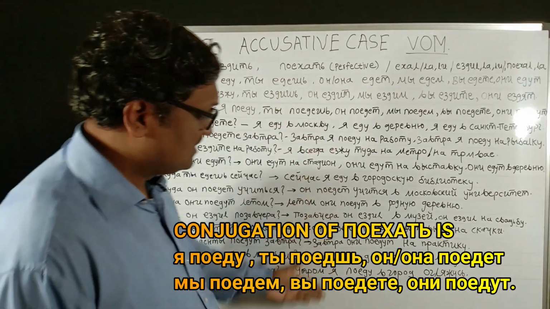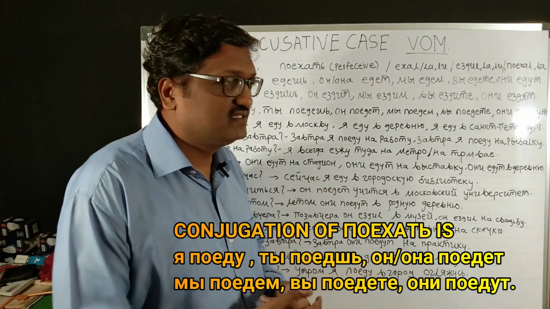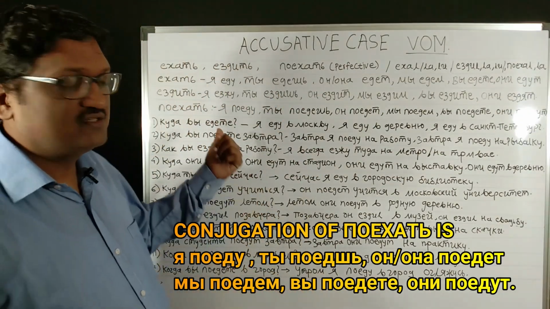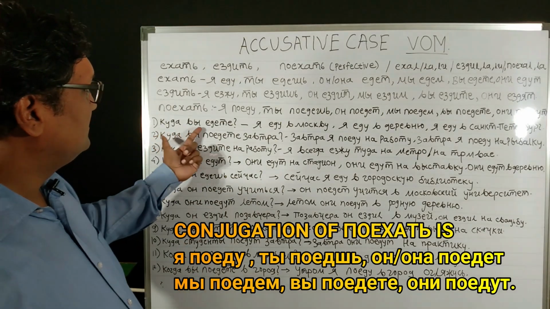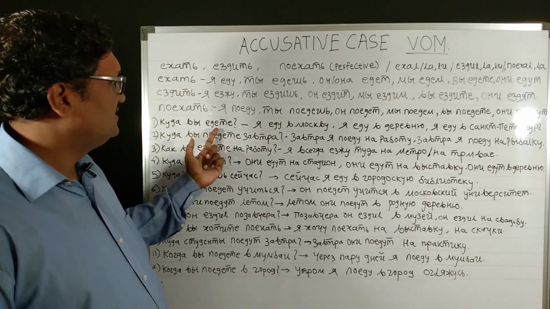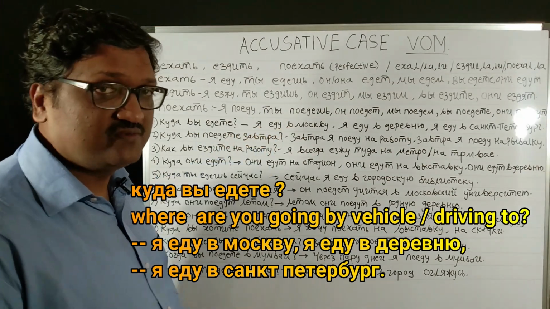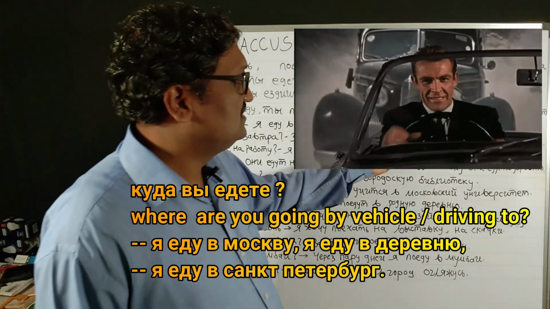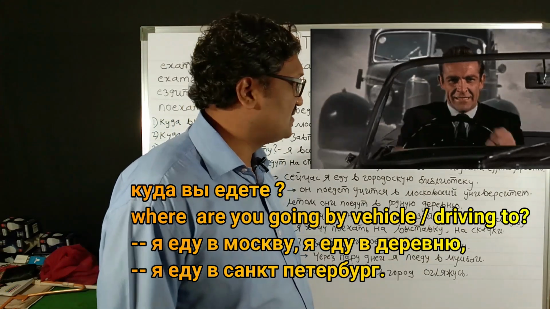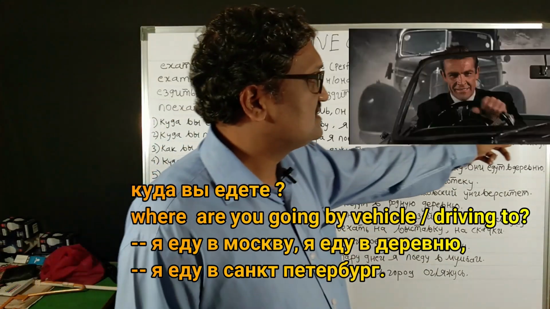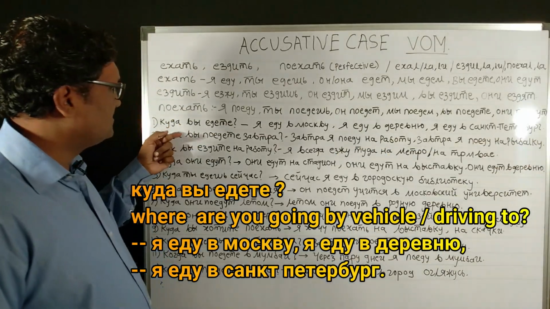We will see it is answering the question kuda vi yedete. But we will continue with the examples now. Kuda vi yedete. This is the first question. Where are you driving? Ya yedu wa Moscow. I am driving to Moscow. Ya yedu wa Direvnu. I am driving to my native place. Ya yedu wa Sankt Petersburg. This is the example of present tense.